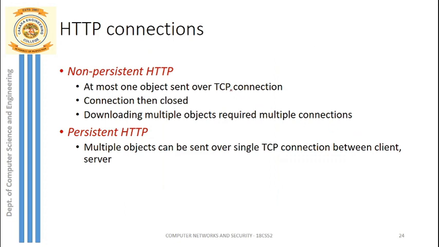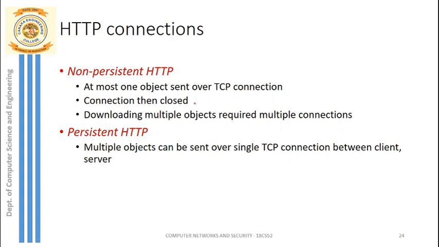Okay, so we have seen the normal operation of HTTP protocol. Whenever we consider the connections, we have two different types of connection in HTTP protocol. The first one is non-persistent HTTP and the second is persistent HTTP. In non-persistent HTTP, we will be sending only one object over a single TCP connection. Once we exchange the object between the client and server, the TCP connection which is established will be closed.